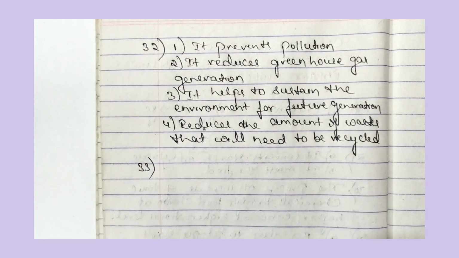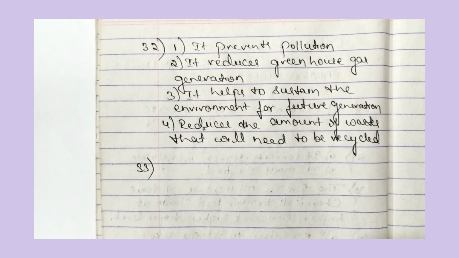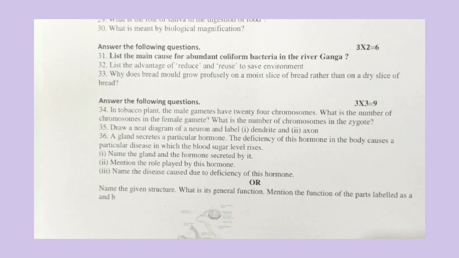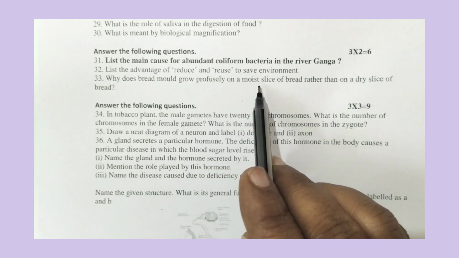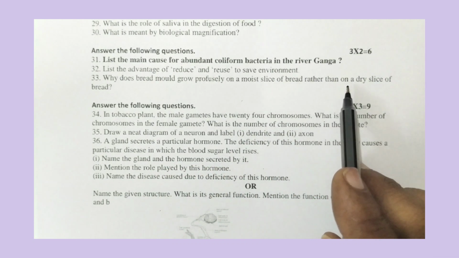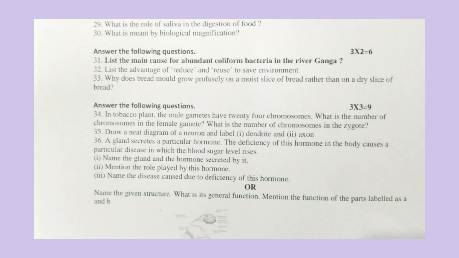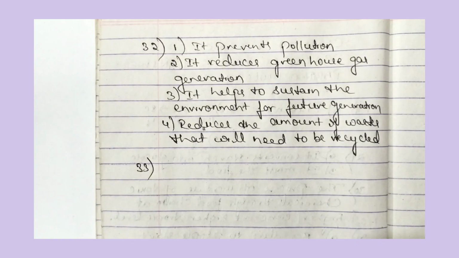Now let us move to the 33rd question. Why does bread mold grow profusely on a moist slice of bread rather than on a dry slice of bread? So let us answer the 33rd.